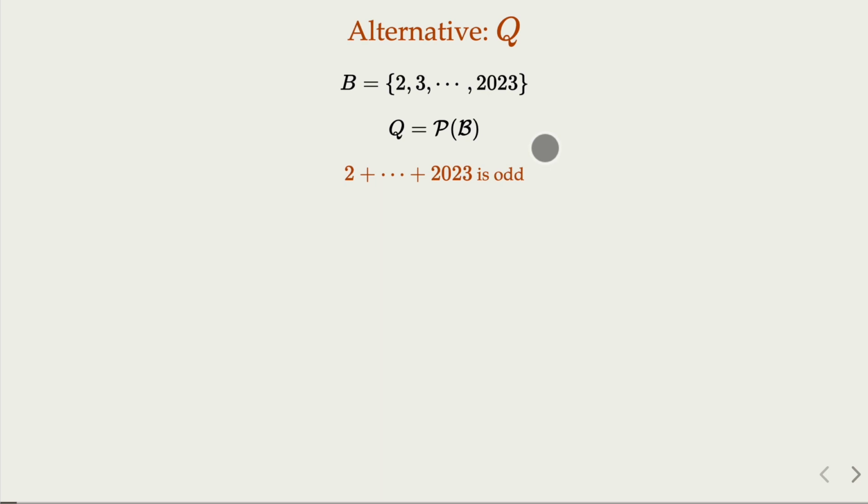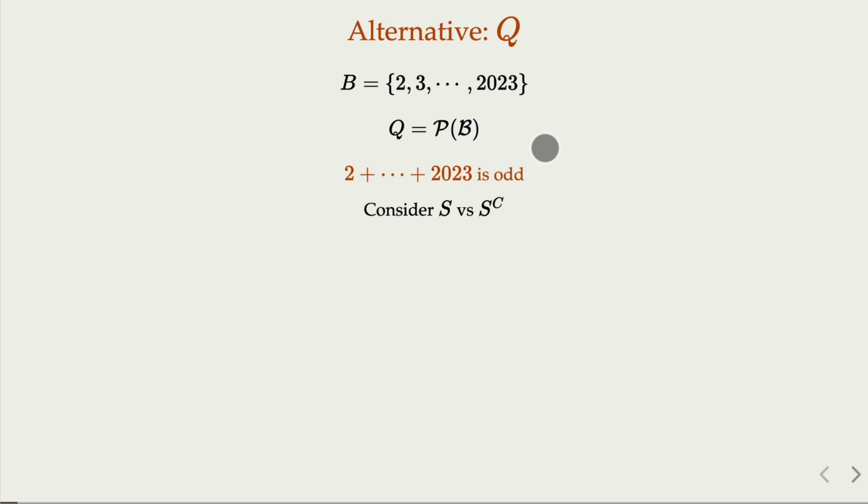Now we can use an easier argument that considers a set versus its complement, because the total sum is odd. If the set S has even parity, that is, the elements add up to an even number, then SC, the complement of it, would be odd because the total has to be odd.